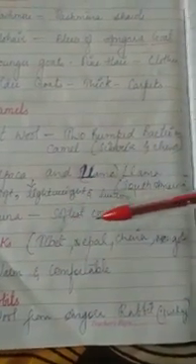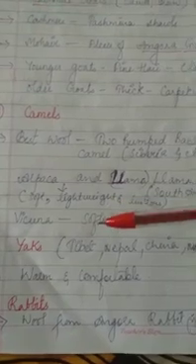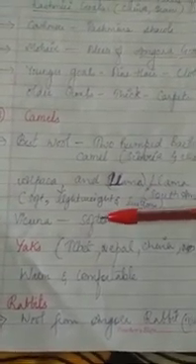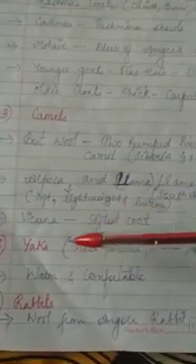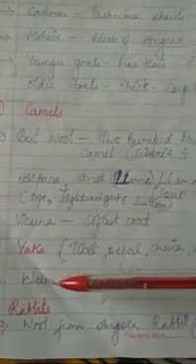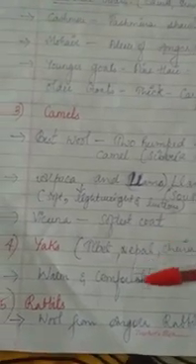Next comes yak. It is found in Tibet, Nepal, China, Mongolia. And if you go to Jammu and Kashmir, specifically in Ladakh, you would see a number of yak. Okay. So what is the specialty of wool of yak? It is very warm and it is very comfortable. Okay.